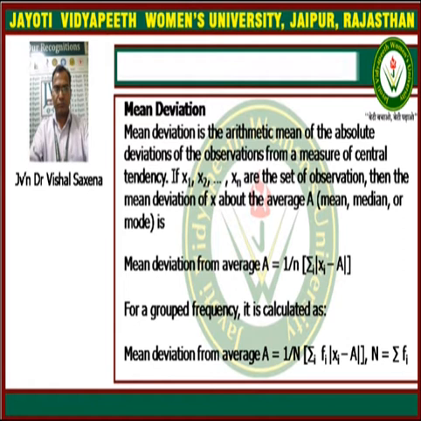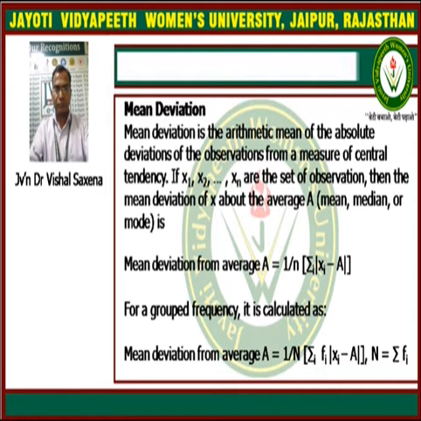Suppose x1, x2, x3, up to xn is the set of observations, and we take the mean deviation about the average A. A is a general notation representing the average value, that means the mean, median or mode, and xi shows the data or the observations.